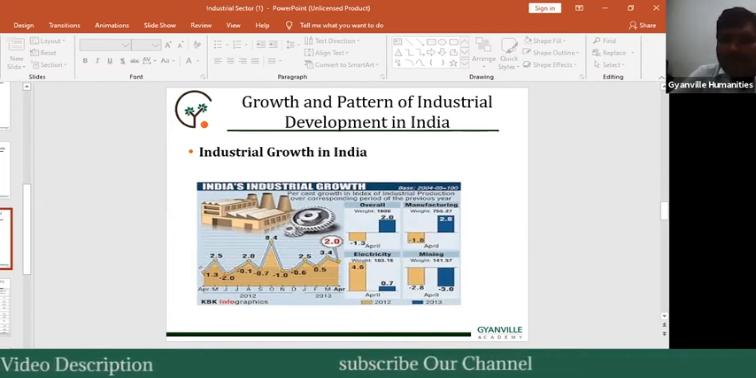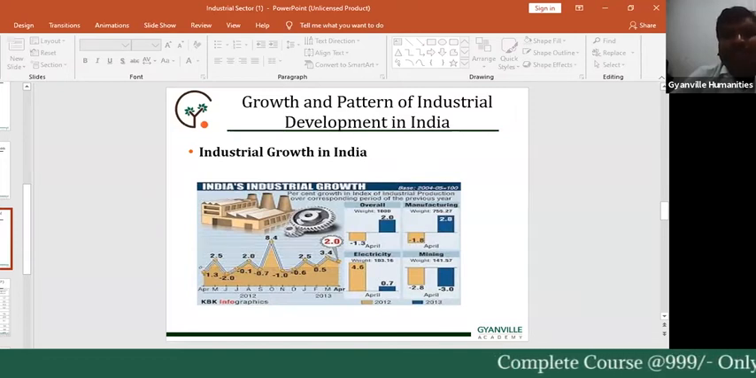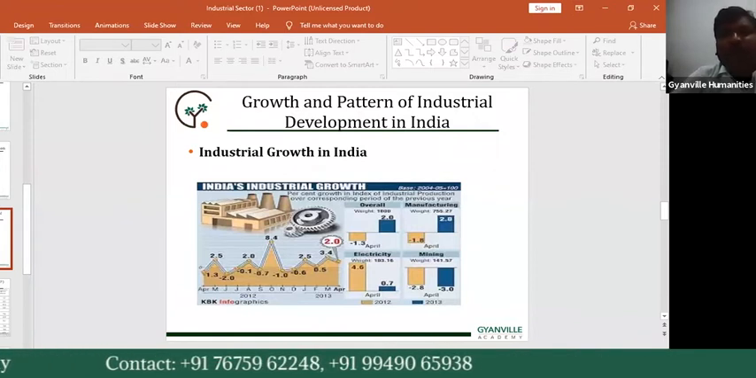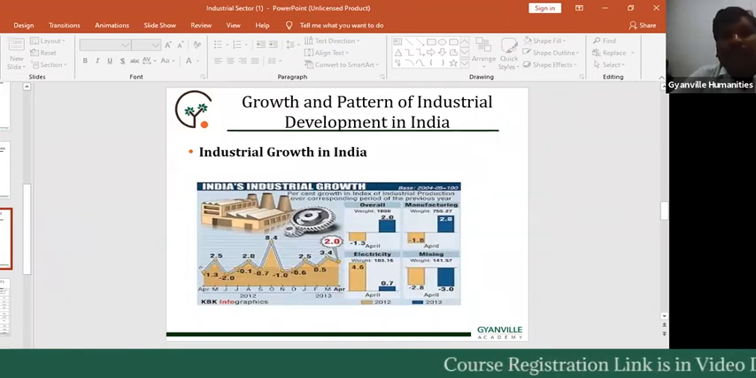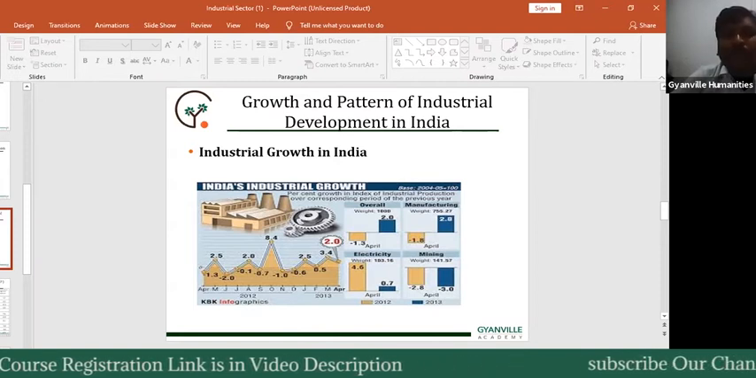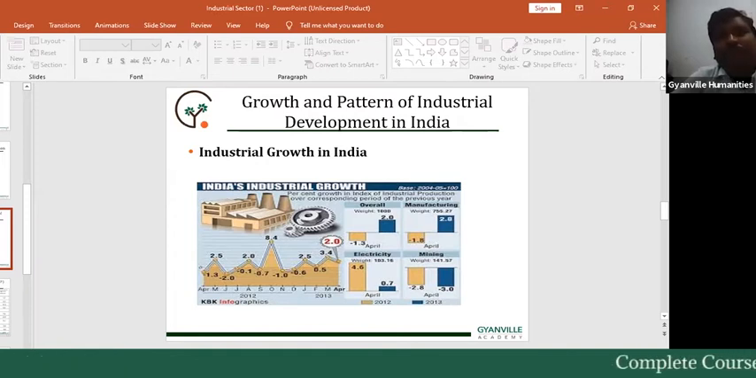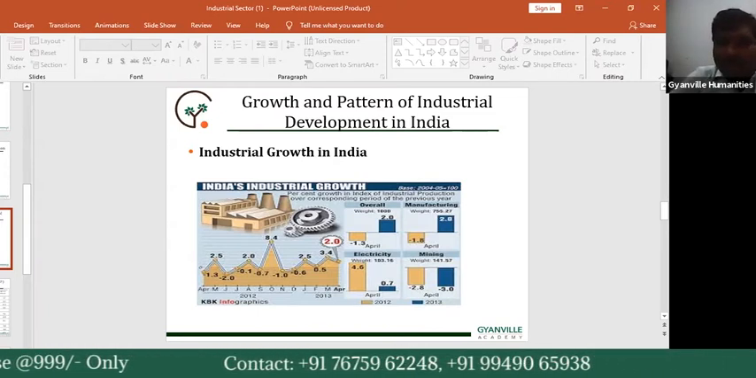After independence, the five-year plans followed industrial development. The second five-year plan mainly focused on industrial development. Some industries were already established at the ending of the first five-year plan, but the main importance was given in the second five-year plan. So we focus on industrial development.